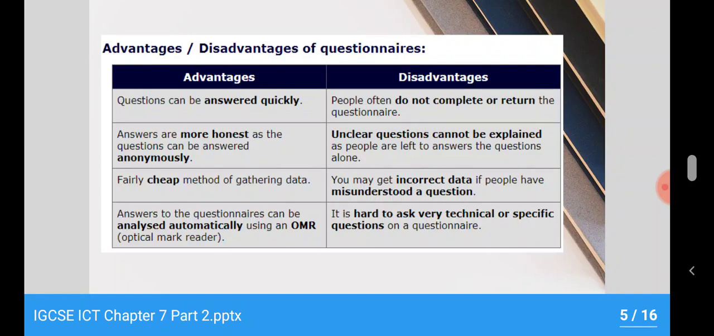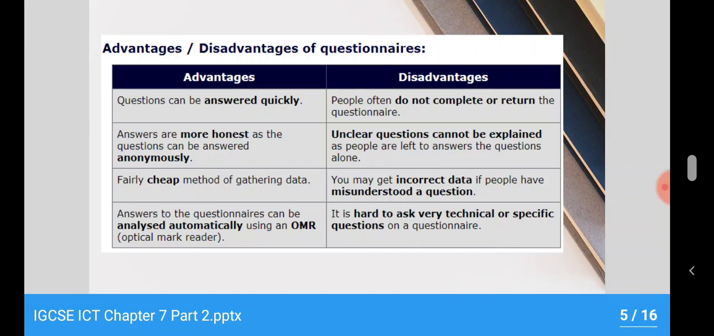Advantages: it can be answered quickly. Answers can be more honest, because sometimes you can't speak about something, but if I tell you to write it down, you will write it without any hesitation. So obviously it's more honest. It's a cheap method: you just have a piece of paper and need a printout. And you can also use OMR, or optical mark reader, which analyzes automatically, so you get your answer quickly.